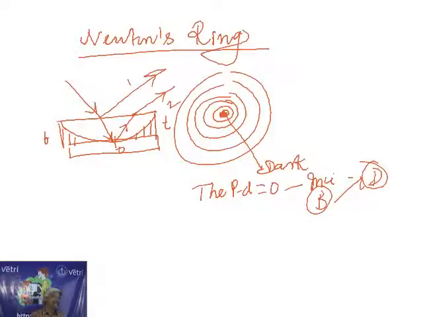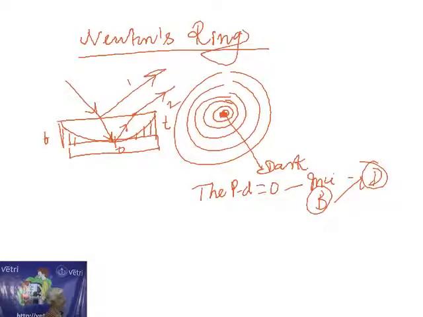What is the reason? When light travels from a rarer medium to a denser medium and is reflected from the denser medium, it undergoes an automatic phase change of pi. Due to this phase change, it should look bright, but unfortunately it looks dark. That is the reason of the phase change. So these are the things you have to understand in Newton's ring.